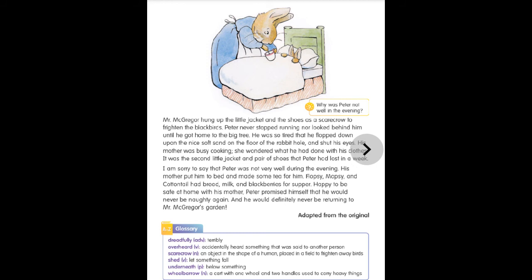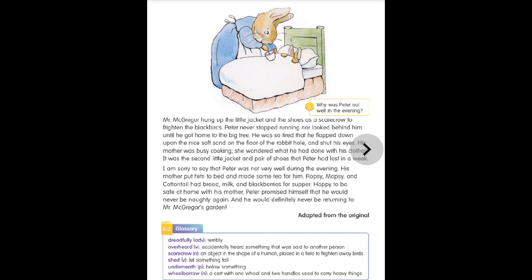And what was the main idea? See here some keywords are given, key details. The Tale of Peter Rabbit, the main idea. The main idea is it is not right to steal. Yes, stealing is a bad habit.